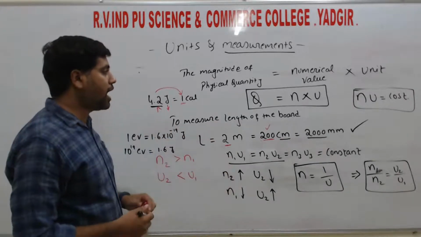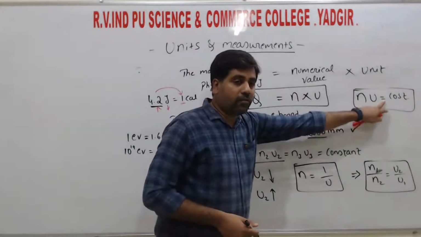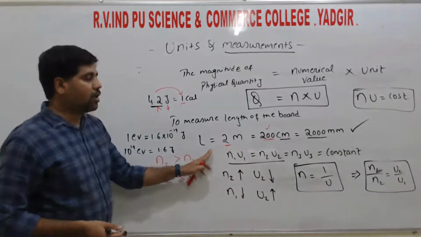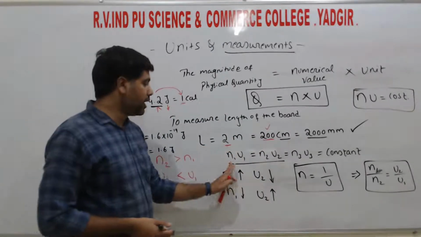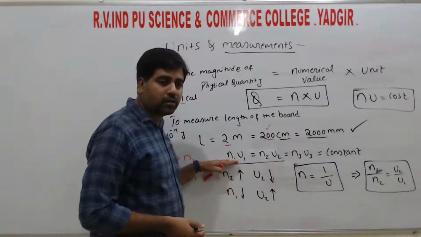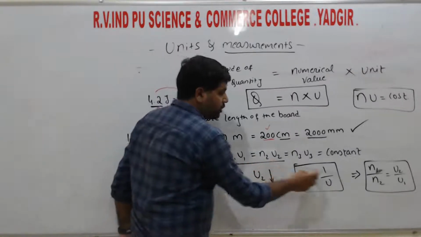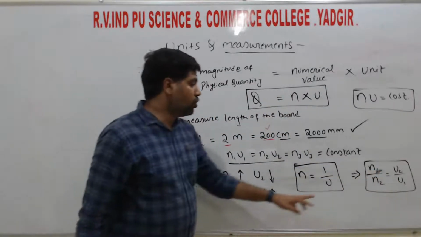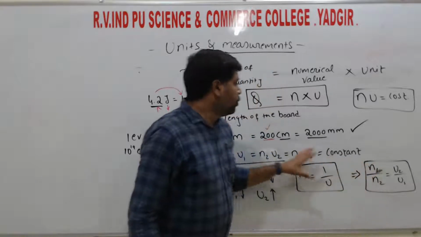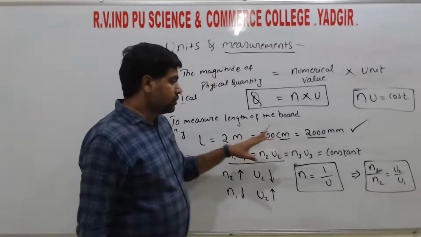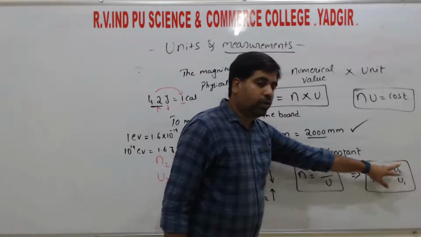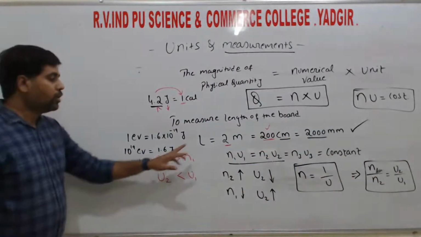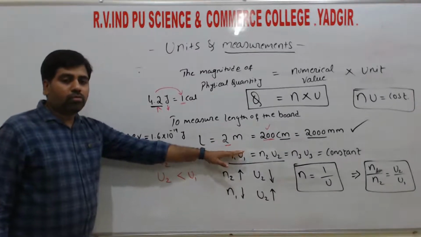The important thing to know is that nu is always constant. By using these examples, we can write n1 u1 is equal to n2 u2. This is also standard. By using this, we can write n1 by n2 is equal to u2 by u1. So if we know the numerical values of the two quantities, then we can find the unknown unit. Or if we know the two units, then we can find the unknown numerical value of the two quantities.